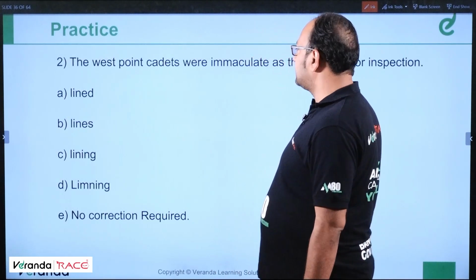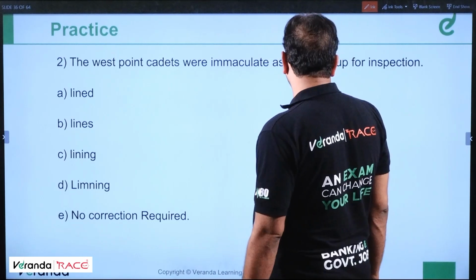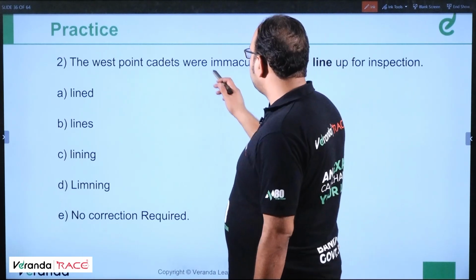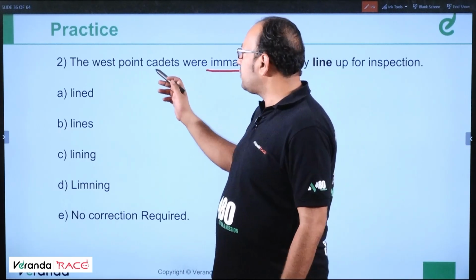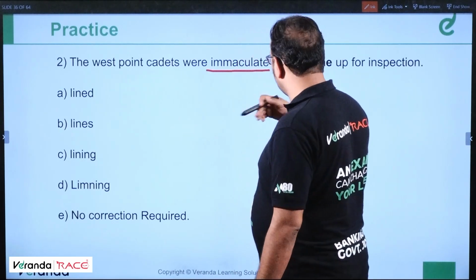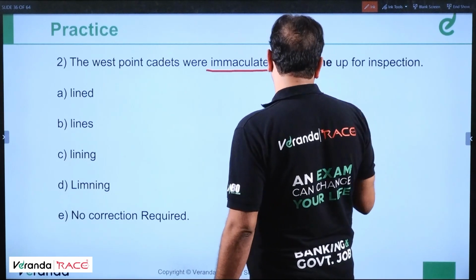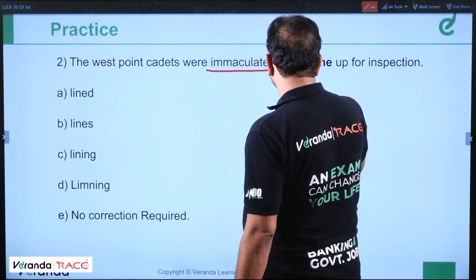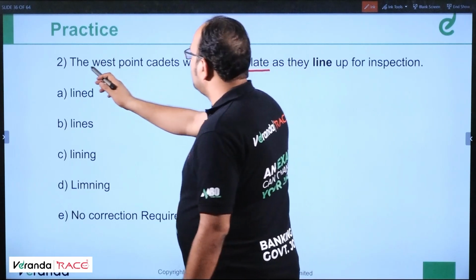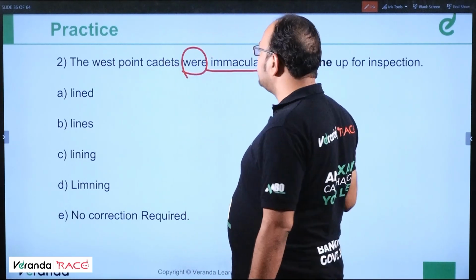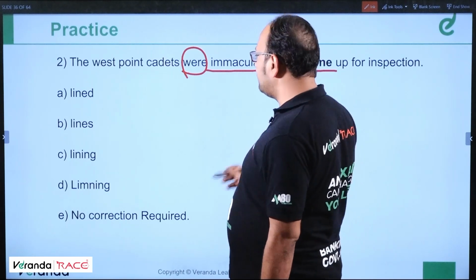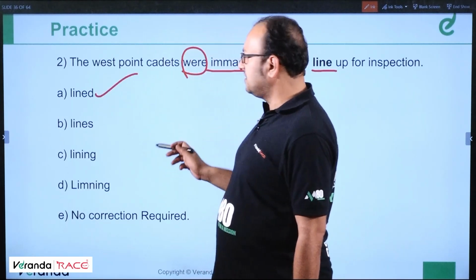The West Point cadets were immaculate as they line up for inspection. Immaculate means pure and flawless. So the West Point cadets were immaculate, were flawless, as they lined up. See, the West Point cadets were, it's past tense, right? So the entire sentence should be in past tense. So lined up will be the correct answer. A is the correct answer.